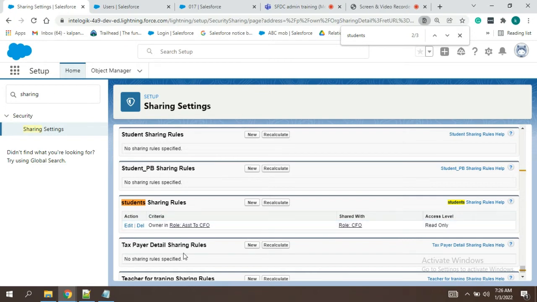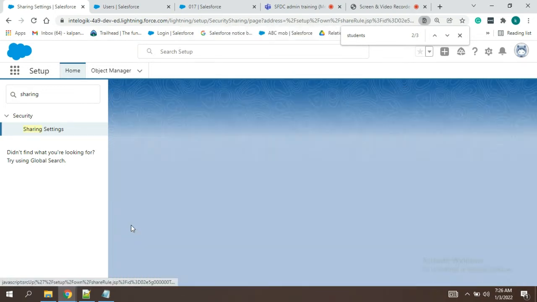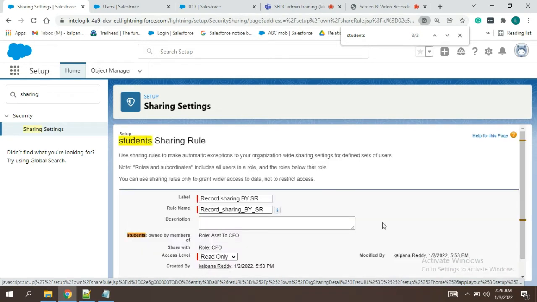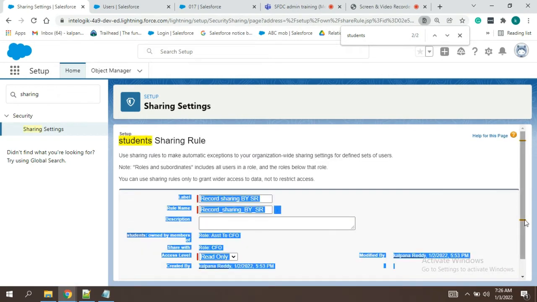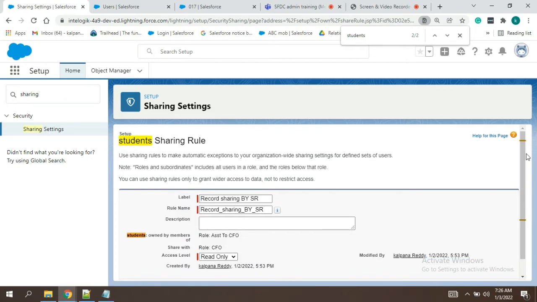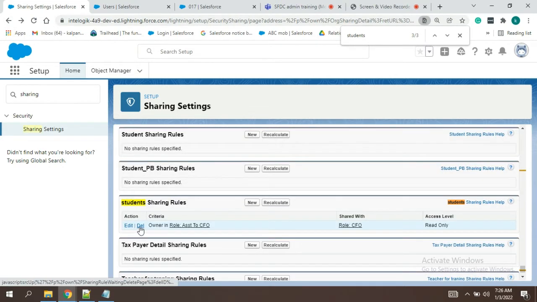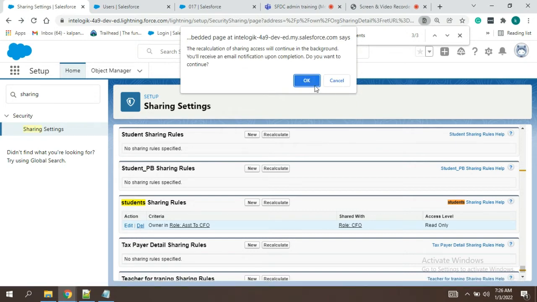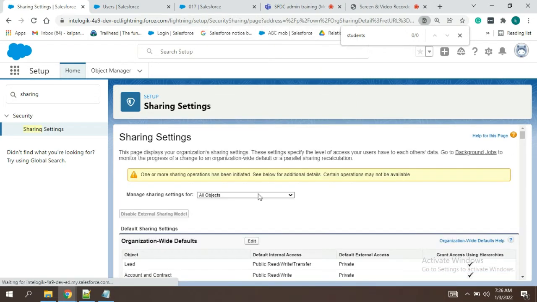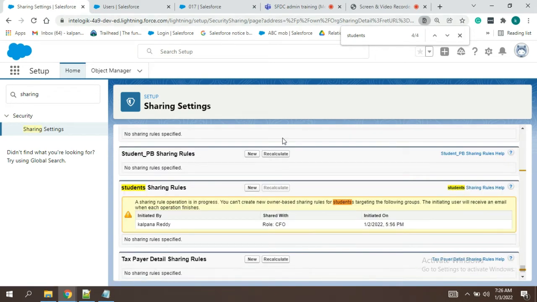Now already we are sharing the record, so meanwhile I'm deleting the sharing rule. This sharing rule is existing so records have already been shared, so I'll stop that by deleting the previously created sharing rule. How read and write acts we'll see in this criteria based one. This is still in progress. When it is showing orange, we'll wait for some time.